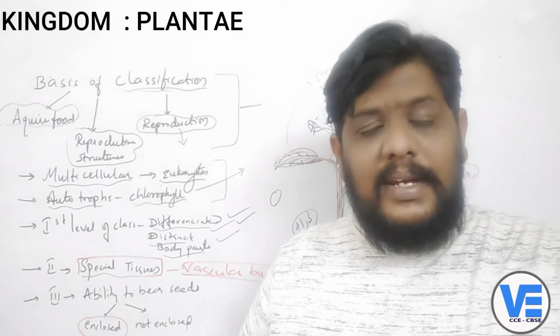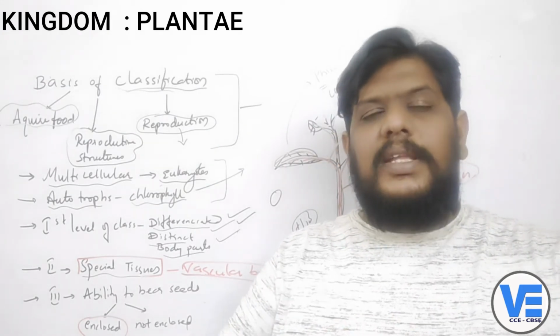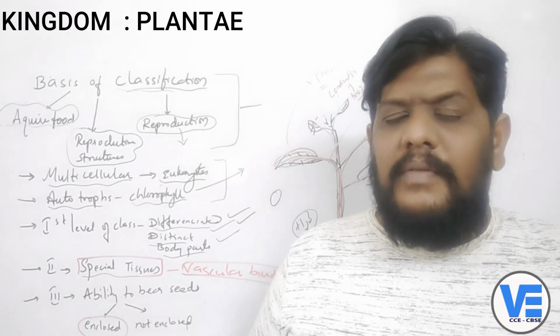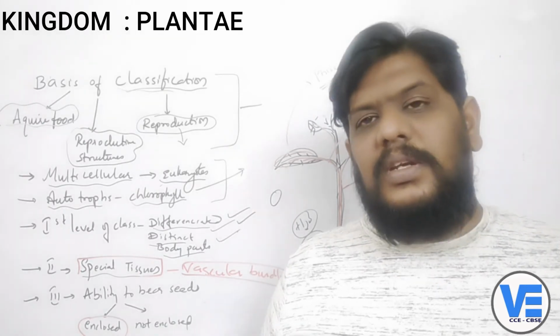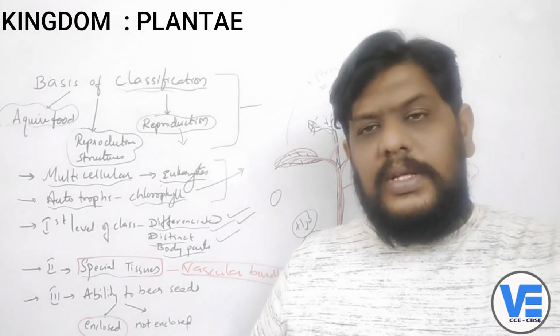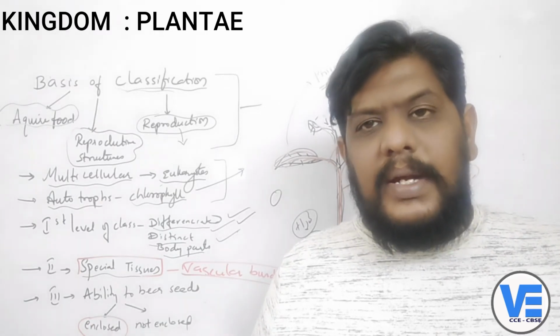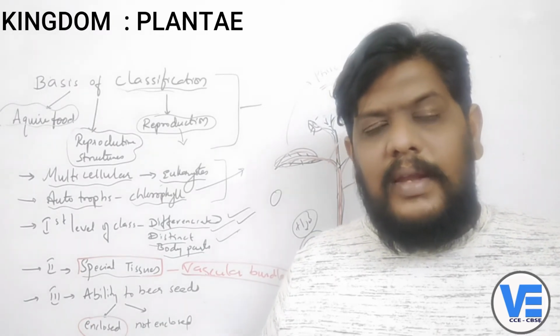But in pine and cypress plants, which are the plants you find when you go to the hill stations and all, the seeds are completely outside, right? You can directly see them.